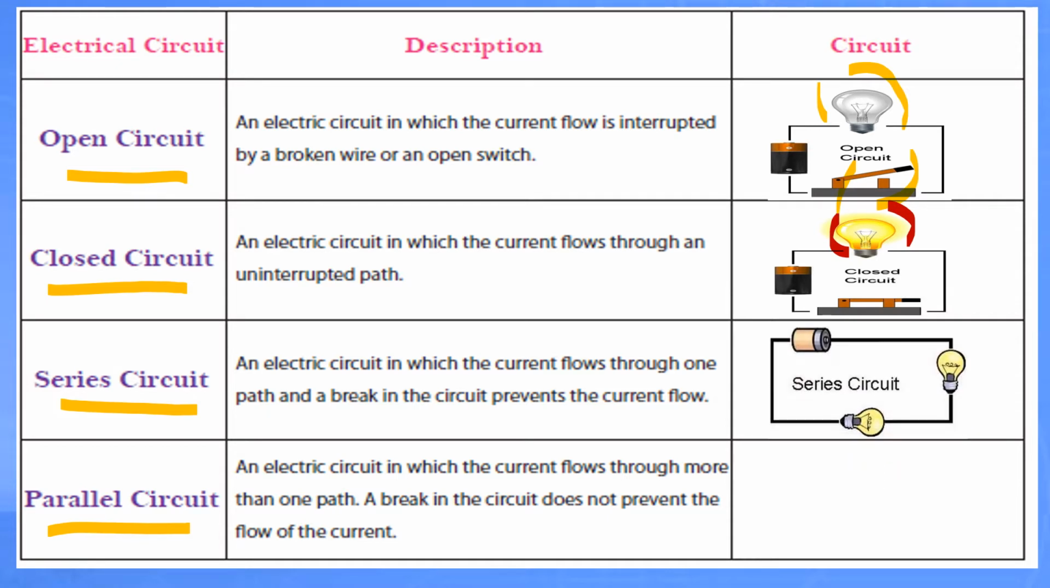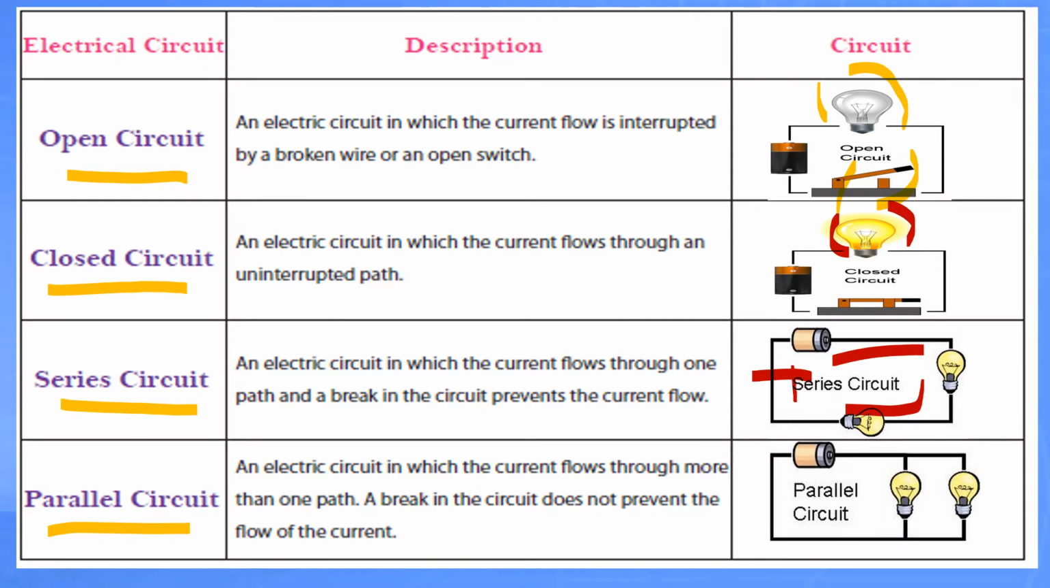Series circuit. In series circuit, the current flows only through one path. There is only one path. And if that path is broken, the bulb will not glow. Parallel circuit. In this one, there are two different paths, or you can say you can create more than two paths also. And if one path is broken, the other bulb will glow.